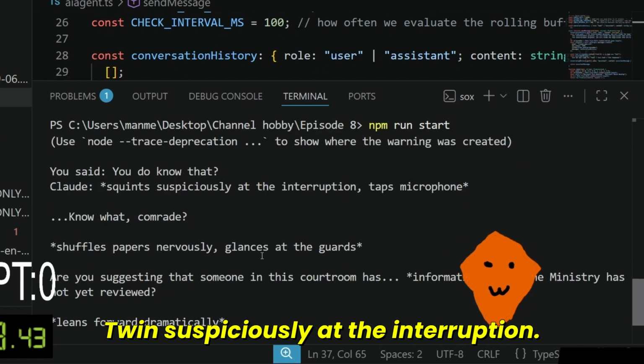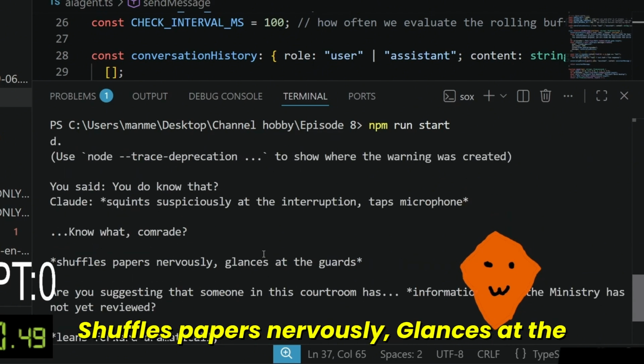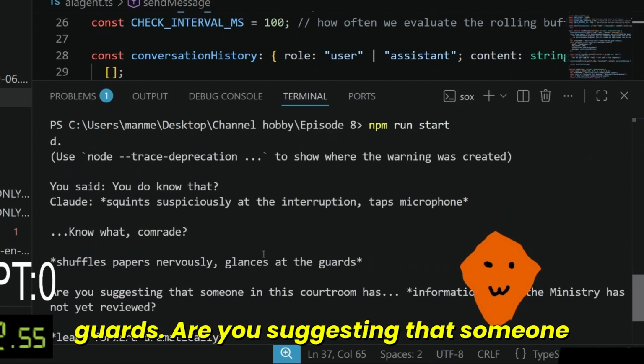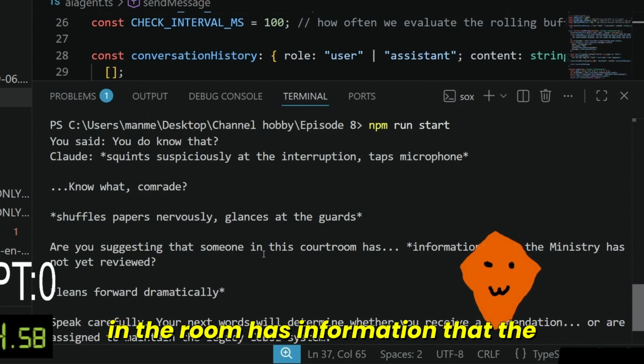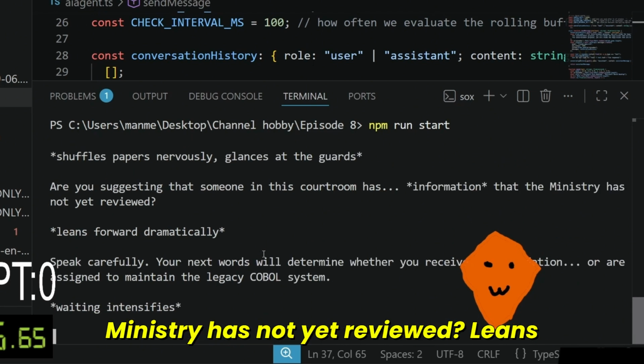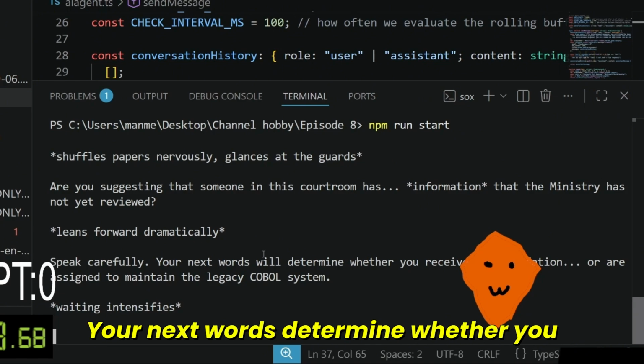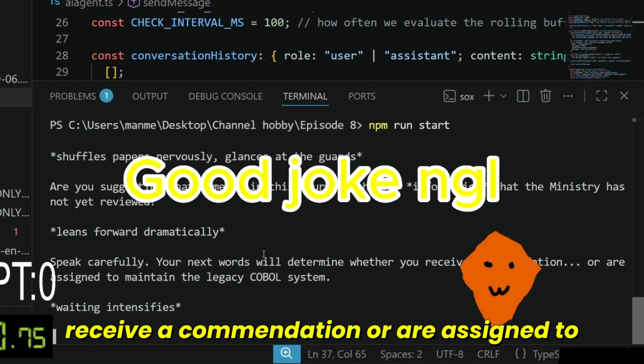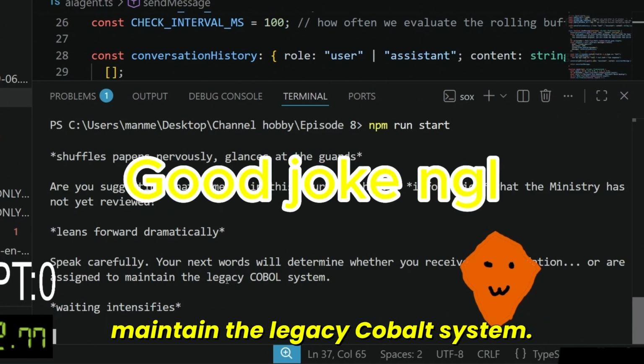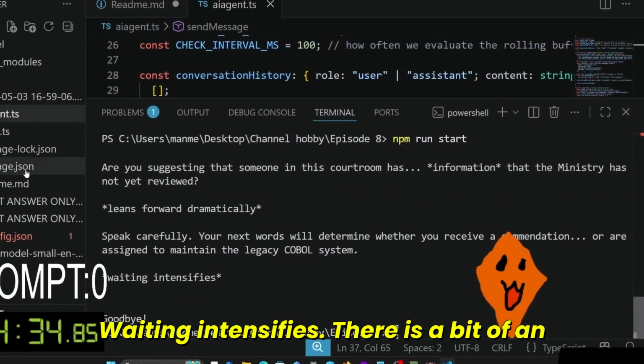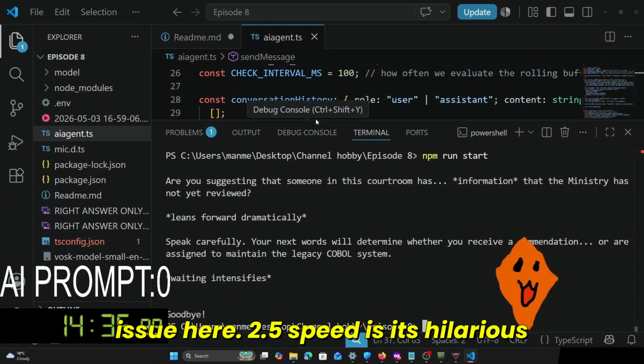Squints suspiciously at the interruption, taps microphone. Know what, comrade? Shuffles papers nervously, glances at the guards. Are you suggesting that someone in this courtroom has information that the ministry has not yet reviewed? Leans forward dramatically. Speak carefully. Your next words will determine whether you receive a commendation or are assigned to maintain the legacy COBOL system. Waiting intensifies.